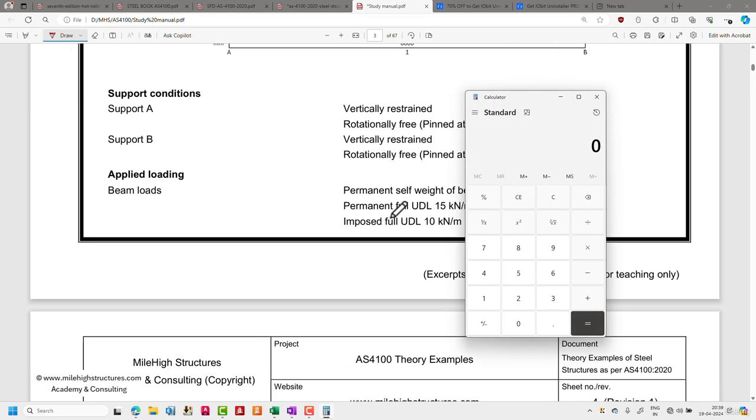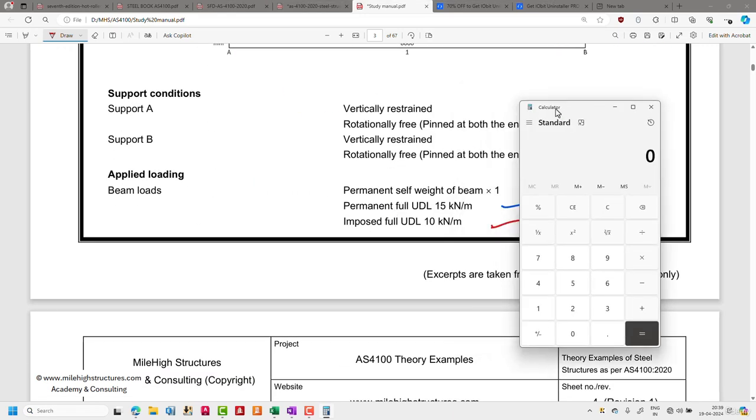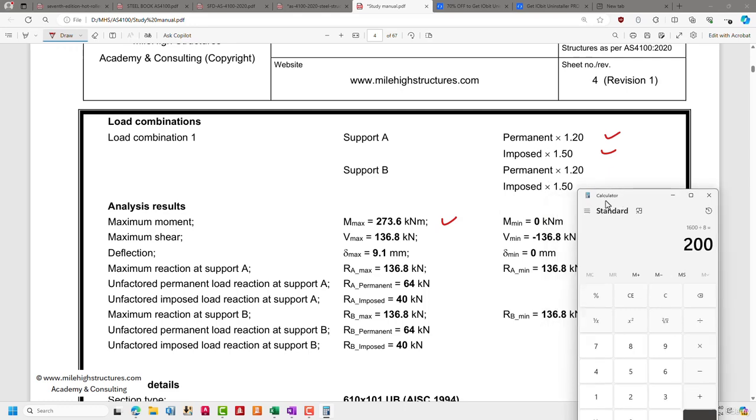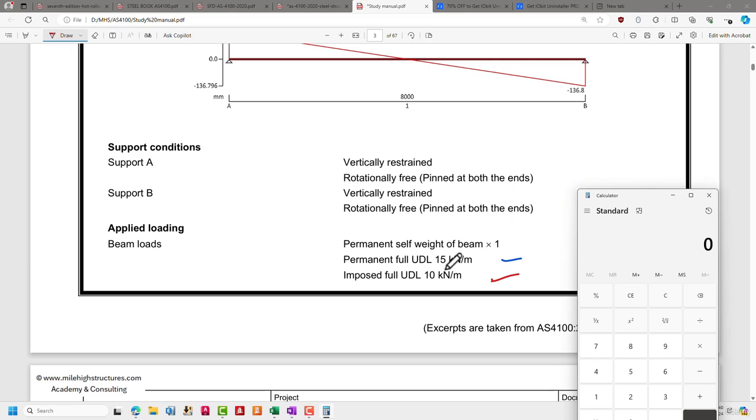Our total UDL is approximately 25, multiplied with L square, that is 8 into 8, divided by 8. So the value comes out to be 200, but you need to understand that the beam has a self weight also. The weights are 15 kilonewton per meter and 10 kilonewton per meter.